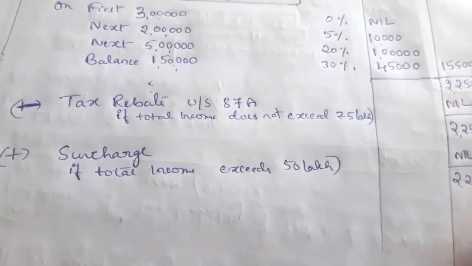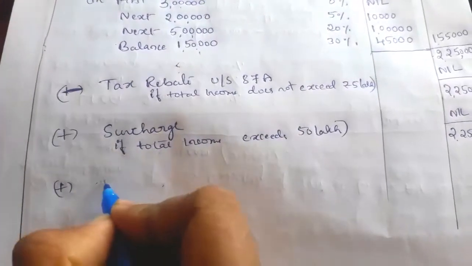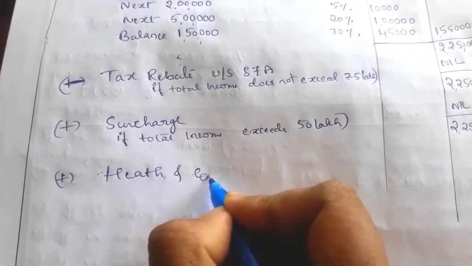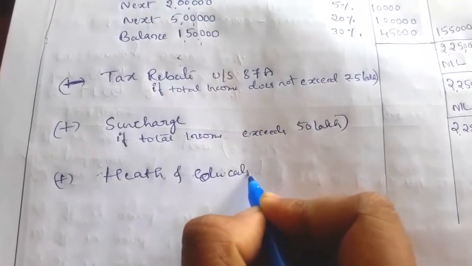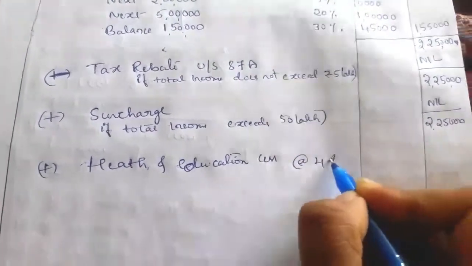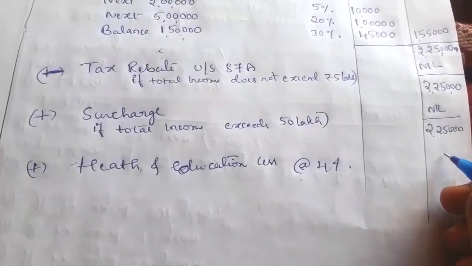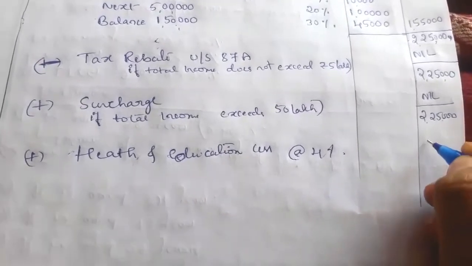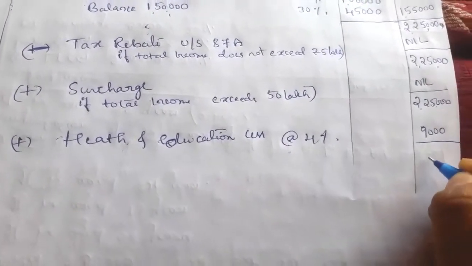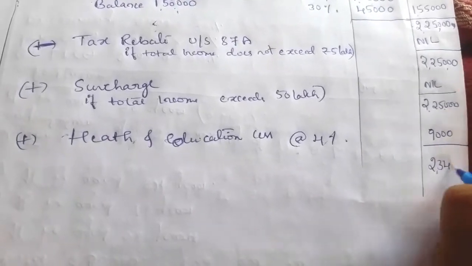2,25,000. Next we have to add health and education cess. That is at 4%, calculated on the tax. 2,25,000 into 4%, that is 9,000. So total tax liability is 2,34,000.